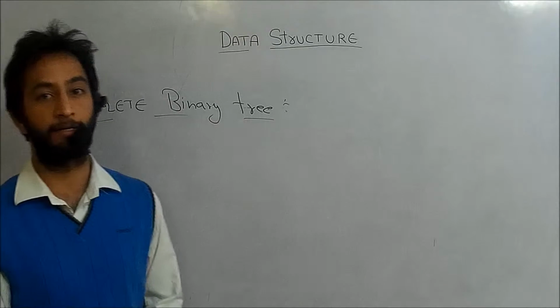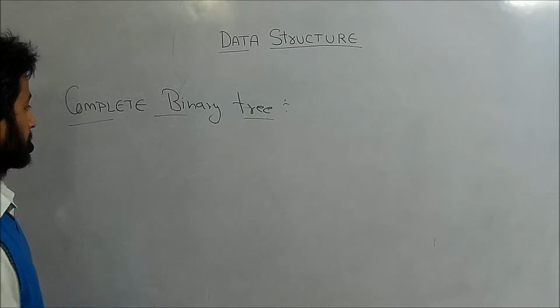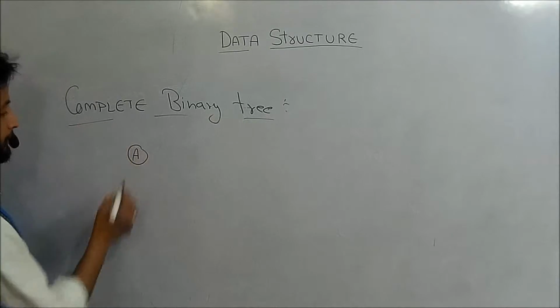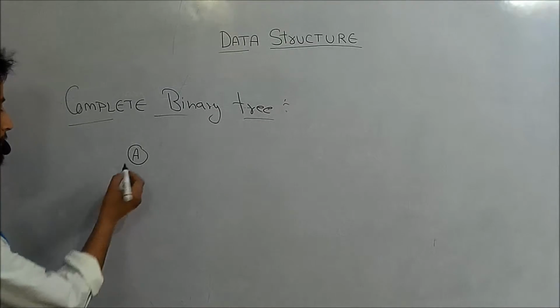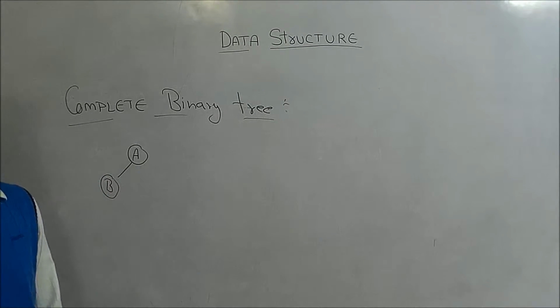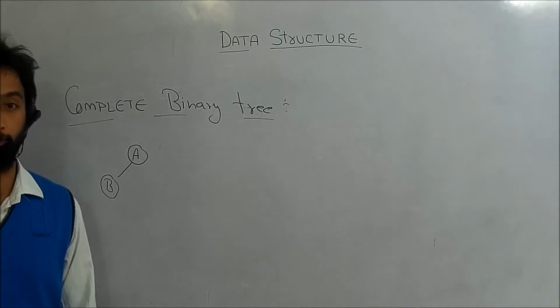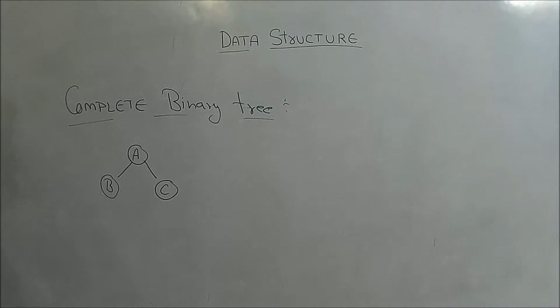So in case of a complete binary tree, first take A. If I want to insert an element into A, then I will insert that element to its left side. After inserting the element to its left, we will move to the right side. Next, if I want to insert the next element, let us take it as D, I will insert the element D to the left of the B.